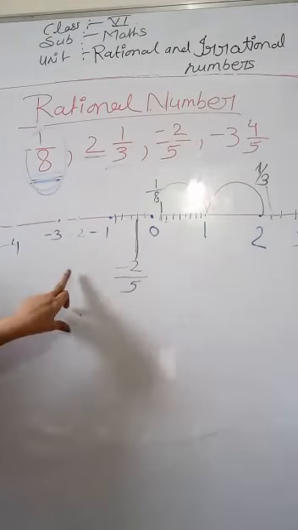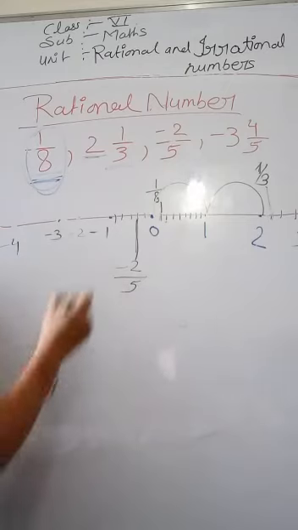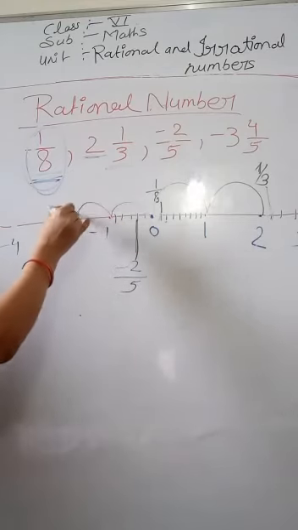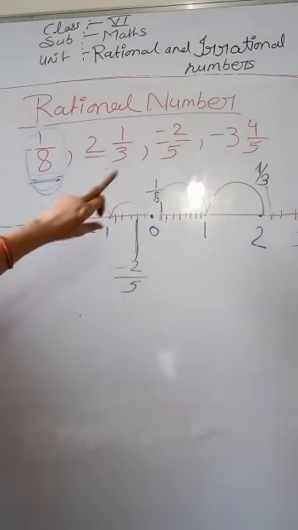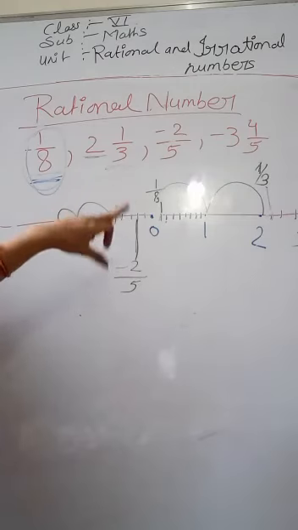Clear students? Here is minus 3. 1, 2, 3. Clear? Then 4 by 5. 4 by 5 is here.